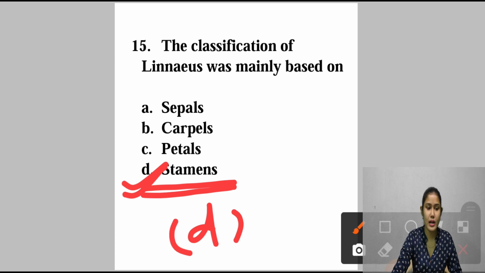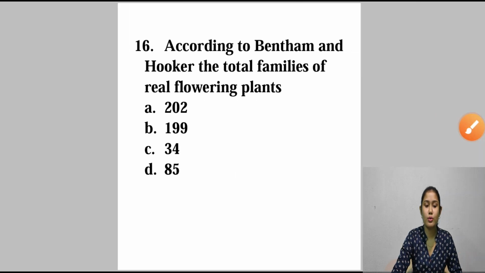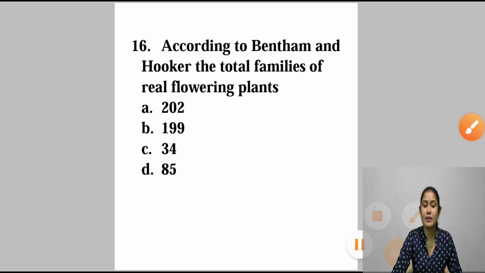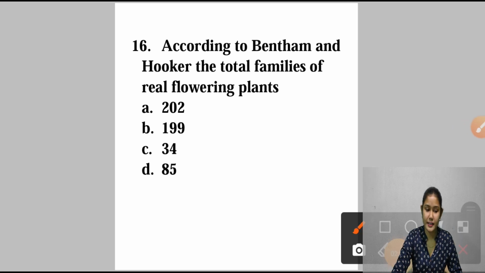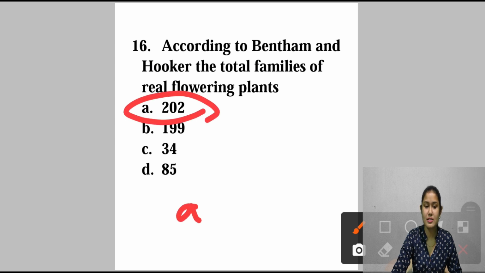Okay. Now question number 16. According to Bentham and Hooker, the total families of real flowering plants are how much? A 202, B 199, C 34 and D 85. So this is also a question that you have to remember, that there are 202 real flowering plant families that Bentham and Hooker described. So answer will be option number A.